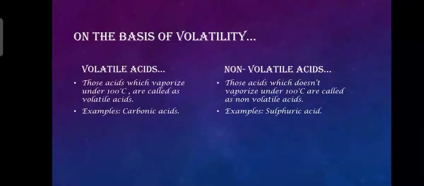Because we know that all the acids we are talking about are aqueous and the boiling point of water is 100 degrees, so we consider volatile acids that vaporize under 100 degrees centigrade, right? An example of a volatile acid is carbonic acid, and an example of a non-volatile acid is sulfuric acid.